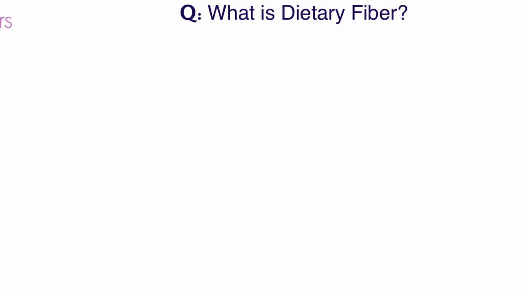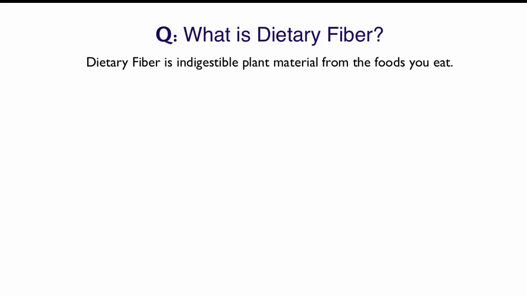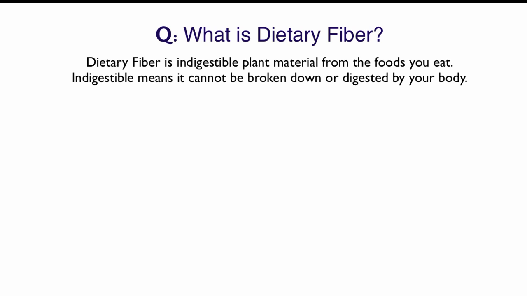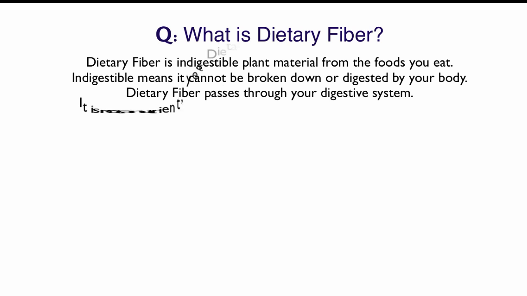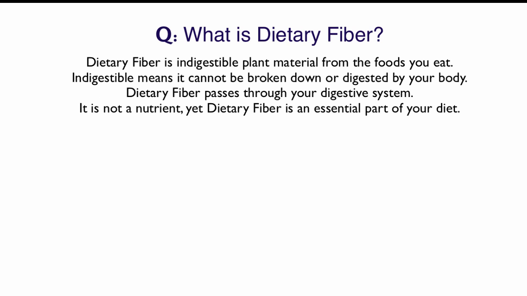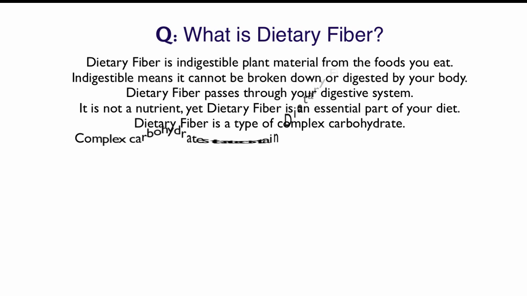What is dietary fiber? Dietary fiber is indigestible plant material from the foods you eat. Indigestible means it cannot be broken down or digested by your body. Dietary fiber passes through your digestive system, and although it's not a nutrient, it's an essential part of your diet. It's a type of complex carbohydrate.